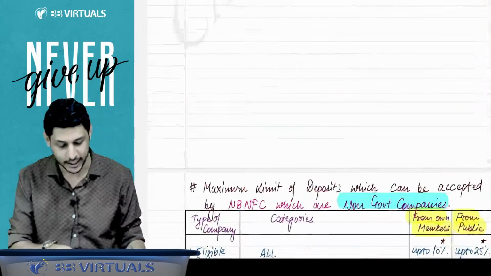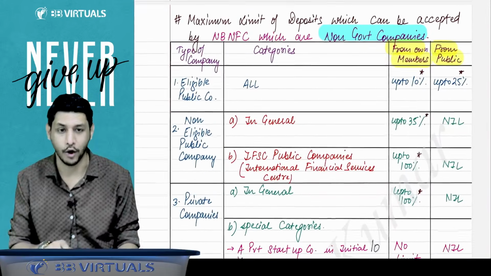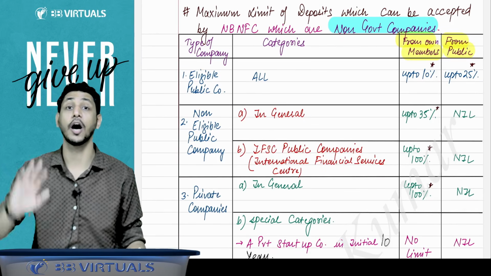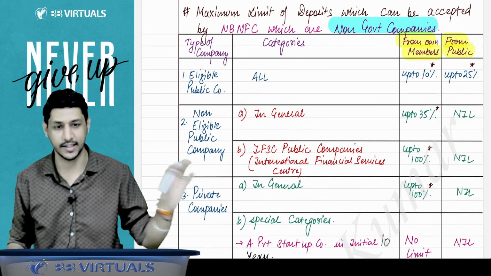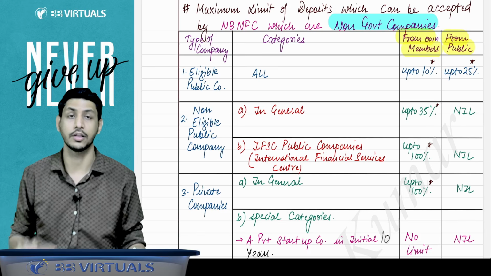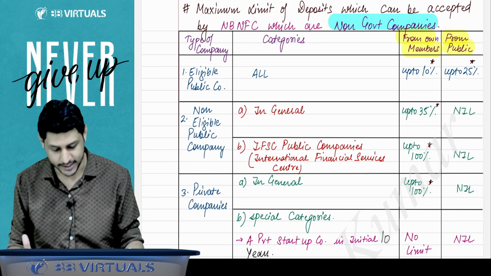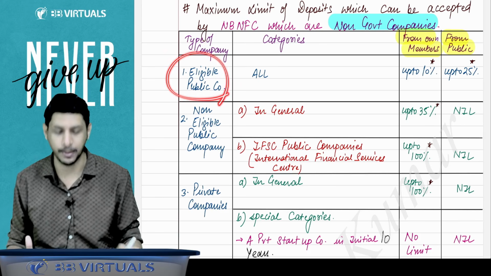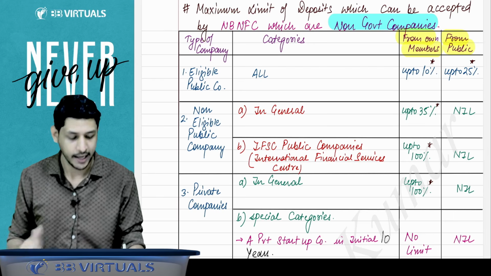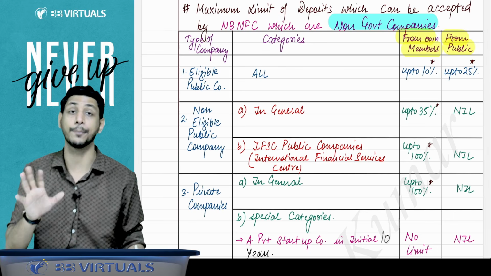In this chart, I have simplified all the limits together. Like what kind of company can accept how much deposit from whom, that chart is given here. So if I talk about a non-government company, the non-government company can accept deposits. How? If it is an eligible public company, then they can accept deposit from the member up to 10%, and they can accept deposit from the public up to 25%.